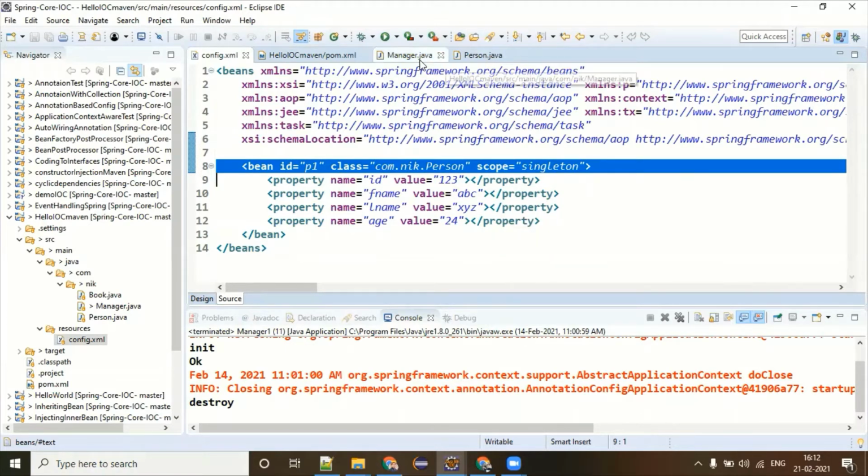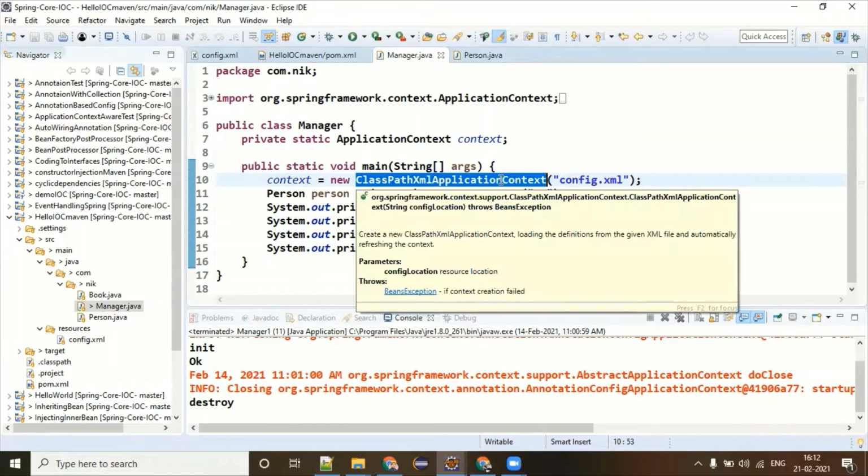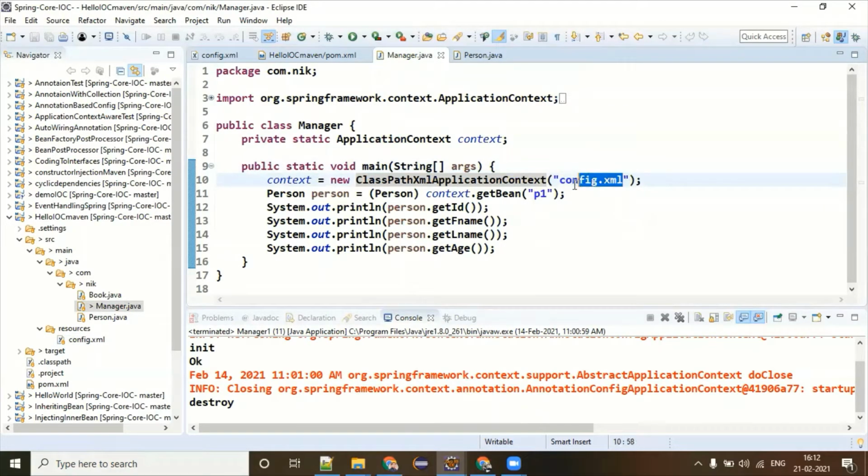So the moment your manager class is going to run, it first loads the configuration.xml file. This config.xml file name can be anything. You can give any meaningful name. But remember, the starting point of your Spring framework is loading this XML file.